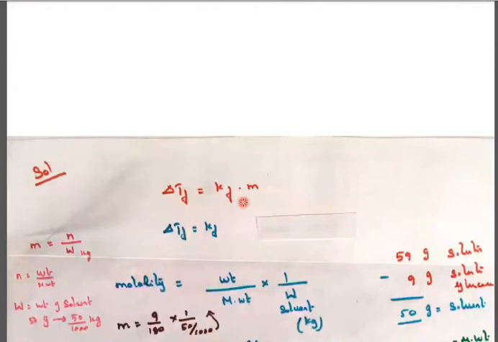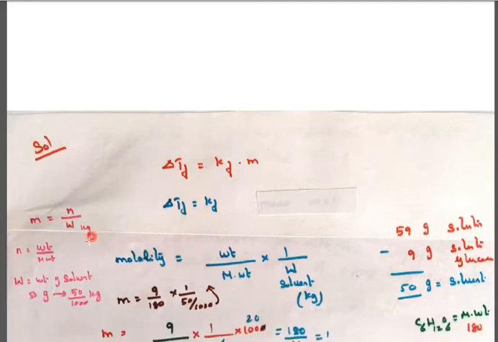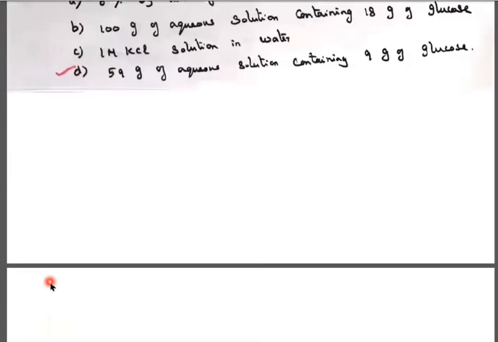So here ΔTf is equal to Kf into m. So we should find out what m is, because m is molality, equal to number of moles divided by mass of solvent, which will be in kg. Number of moles is weight by molecular weight. Weight of solvent is 50 grams.